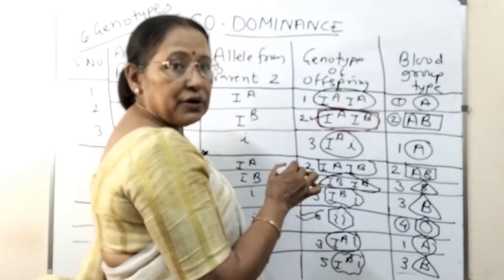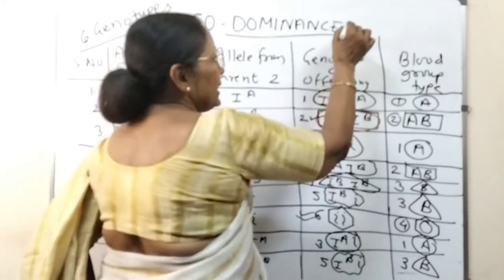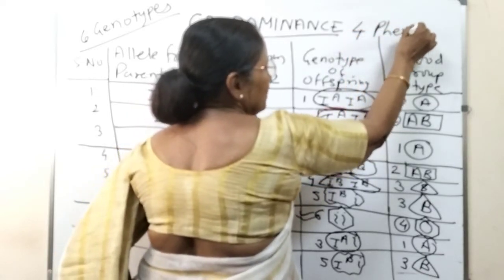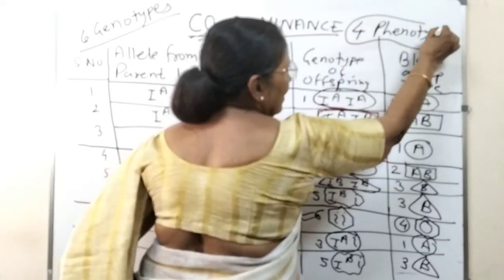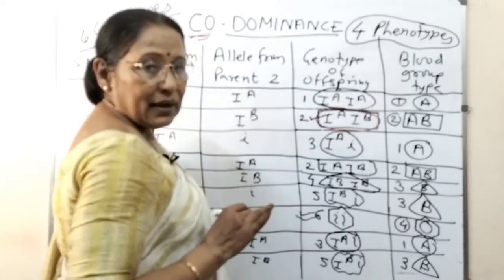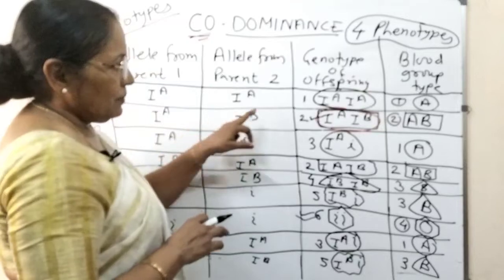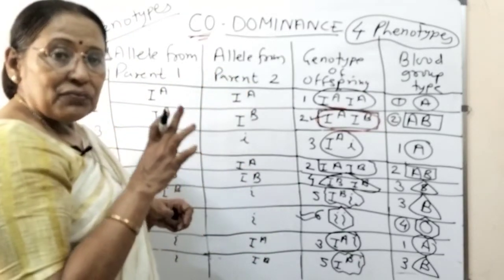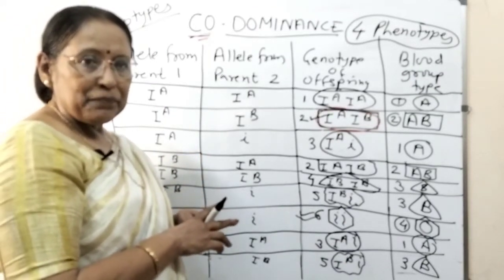So, how many phenotypes are there? The phenotypes are 4. So, there are 4 phenotypes: A, B, AB and O. A, B, AB and O. And 6 types of genotypes. These are the different types of phenotypes and genotypes which are possible in ABO blood grouping.